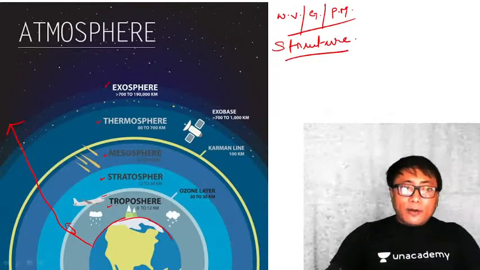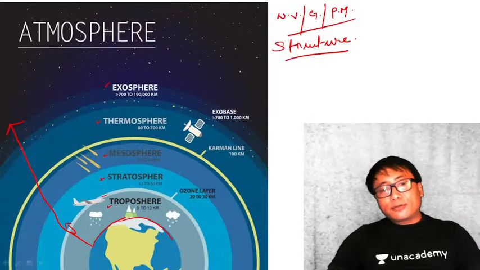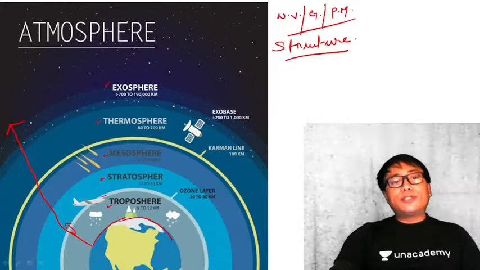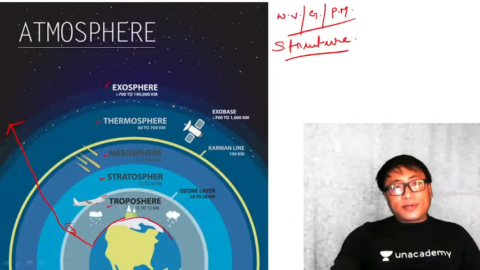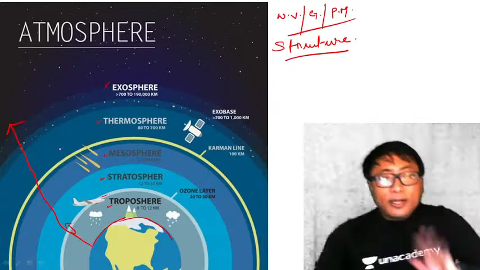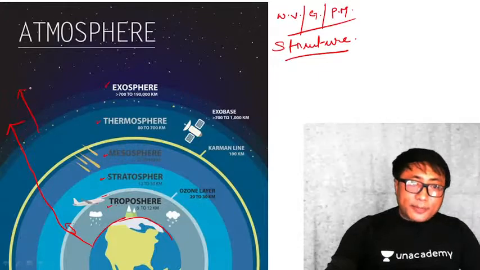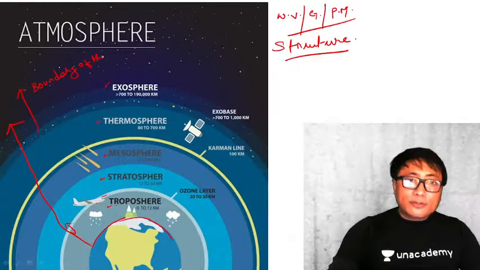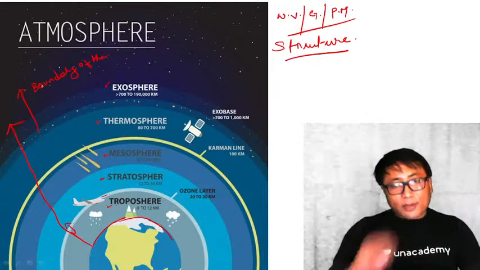Near the surface of the earth, like the troposphere and stratosphere, the boundary will be quite well defined. But the moment you go away, the boundary is not well defined. That's why the final boundary of the atmosphere in the space, how far is the atmosphere, is not well defined, because of the thinness of the air. So towards the outer space, the boundary of the atmosphere is not well defined. Keep that in mind. Now let us go and see one by one.